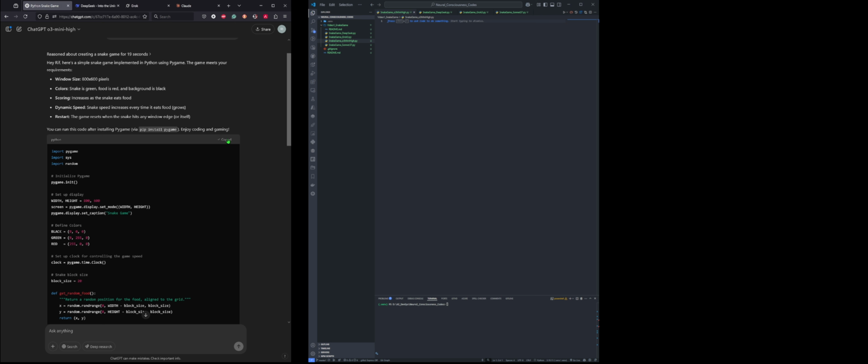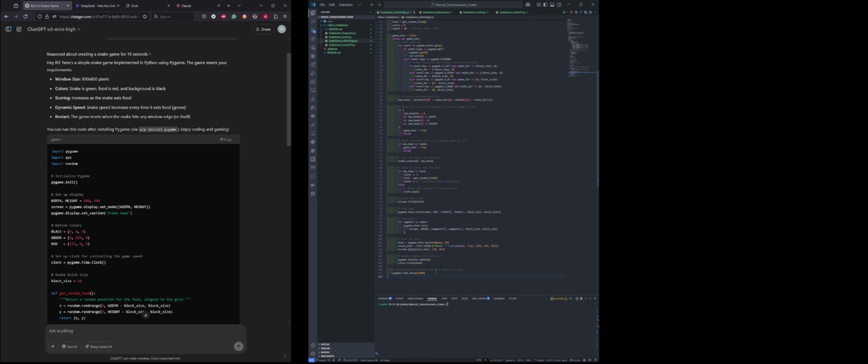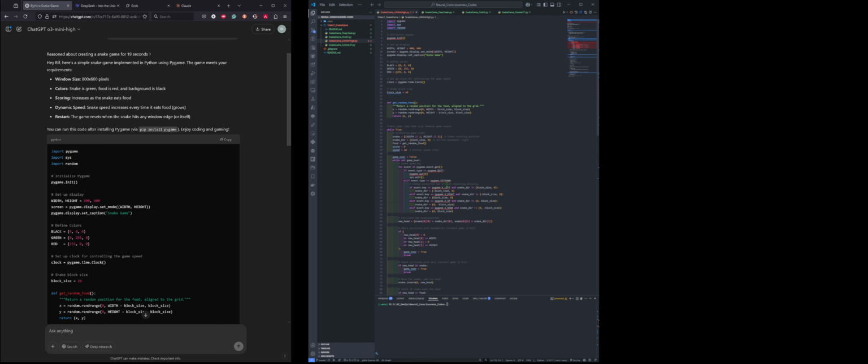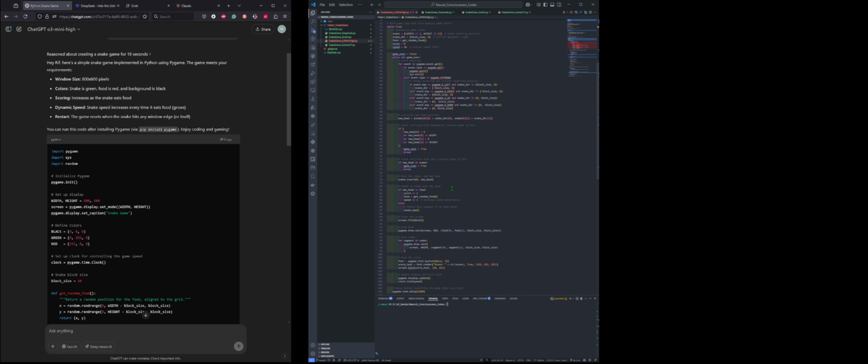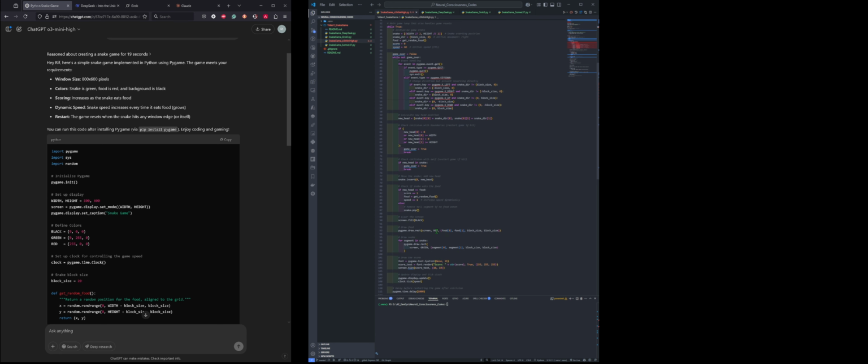So I just need to copy the code created by ChatGPT and paste it here. Save it. It looks like there is no problem, but this warning is coming from PyLint. It's telling me about some conditional issues, but this is not going to be a problem with the game, I think. Okay, so now let's run the file and see how it works.